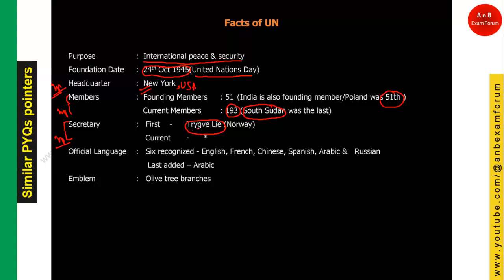You should remember the name, and we have seen previous year questions asking which country Trygve Lie belongs to. You should know that it is Norway, a European country. He was one of the ministers there, so Trygve Lie is the person related to Norway, the first Secretary General of the United Nations.